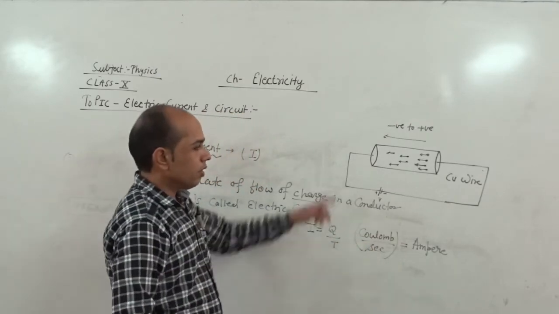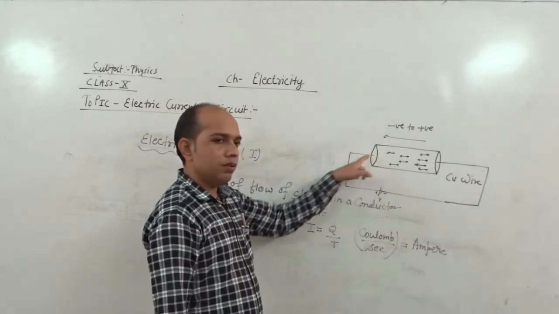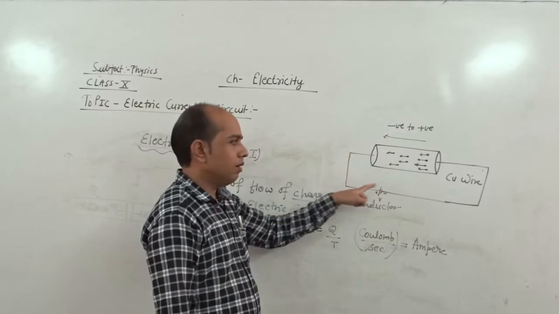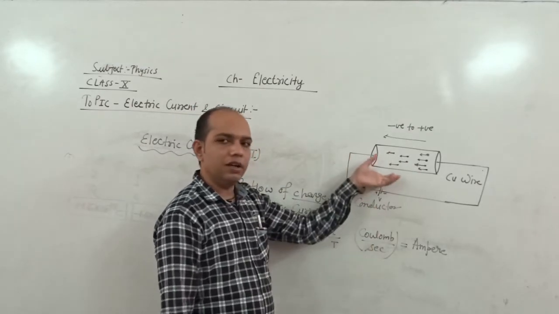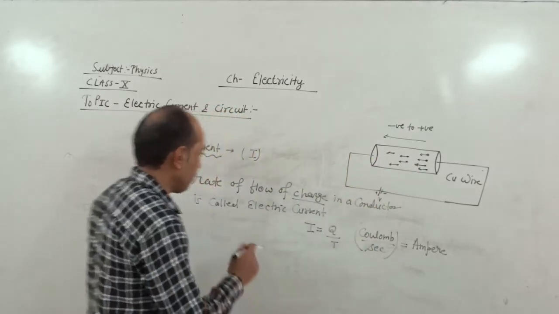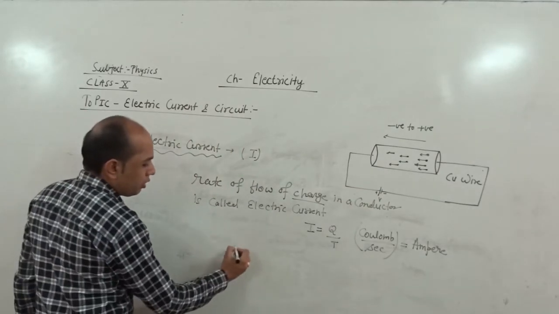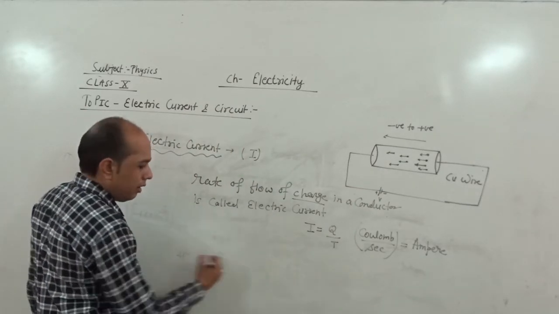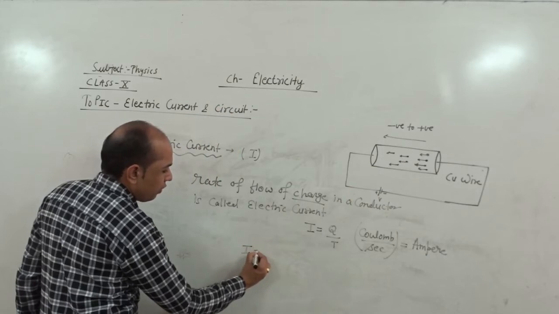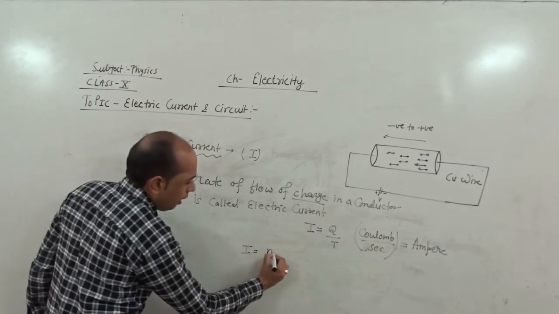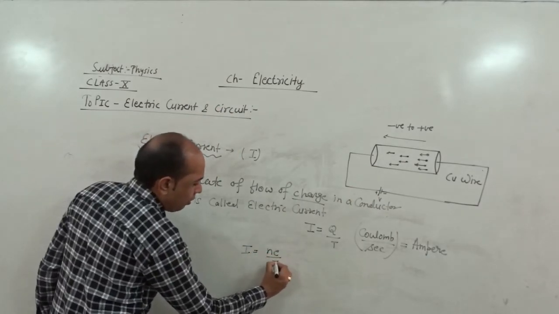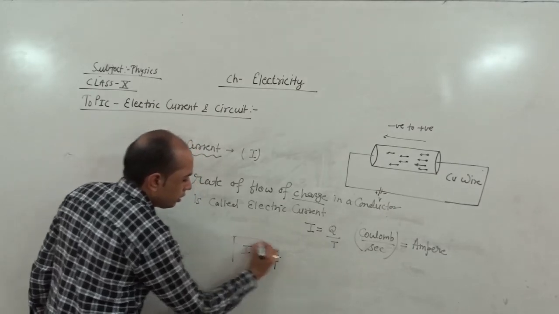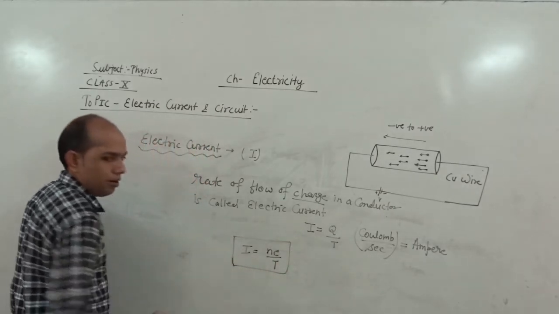That means when 1 Coulomb of charge flows in a circuit for 1 second, the current is said to be 1 ampere. As we know Q is equal to plus or minus n e, so current is also defined by n e divided by T. This is another way to define the current.